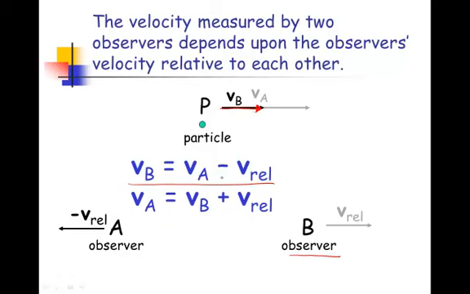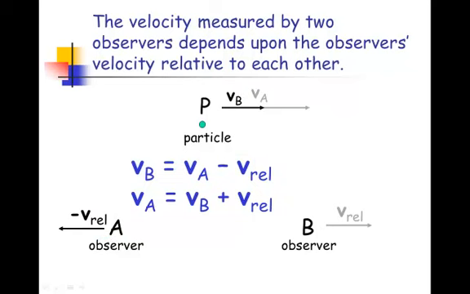One way of looking at that is by taking the velocity that observer A is seeing, which is this entire velocity, VA, and subtracting the relative velocity between A and B. If we do that, we end up with what observer B sees.